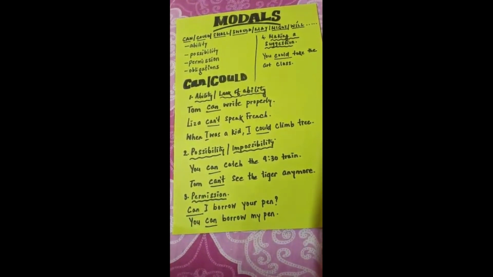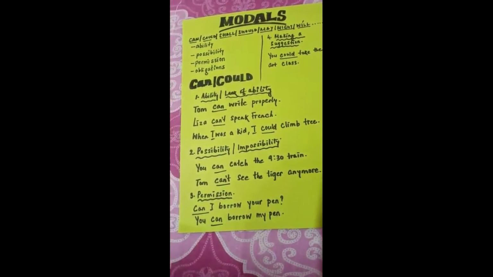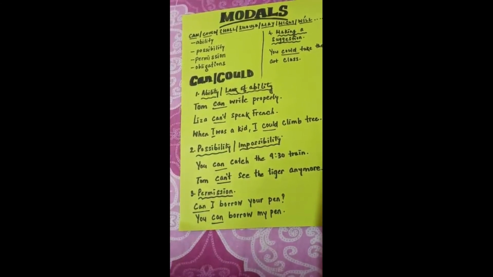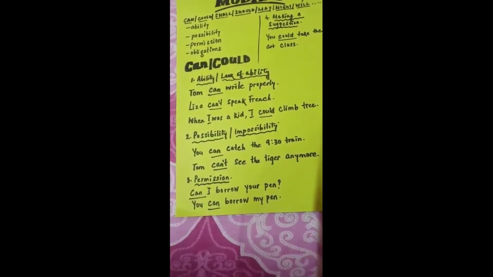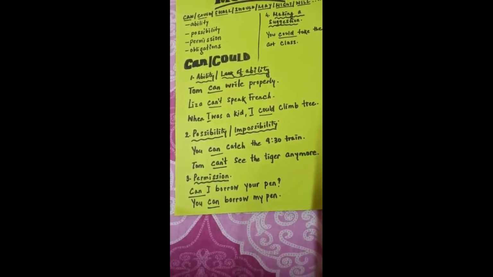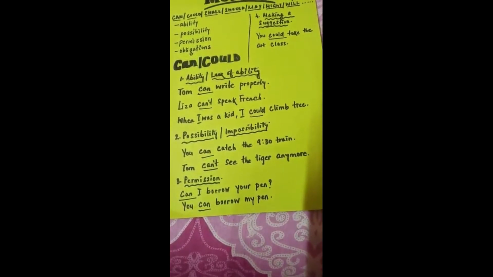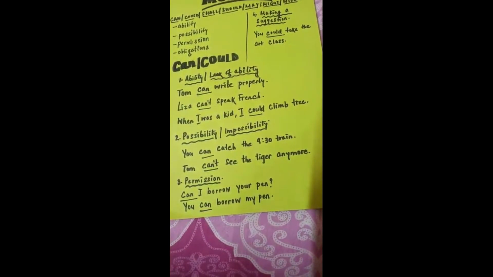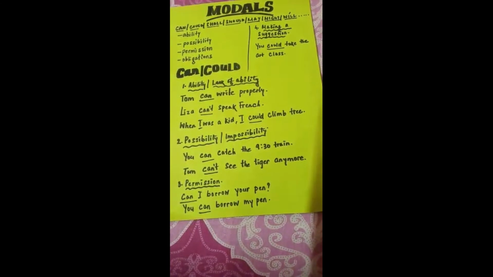Once again, I am recapitulating. There are four functions of can or could. The first one is ability or lack of ability. The second one is possibility or impossibility. Next is permission, to give or take permission; that time we use can or could. And the last function is when someone makes a suggestion or gives advice; we use could.